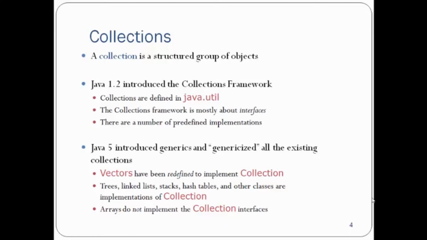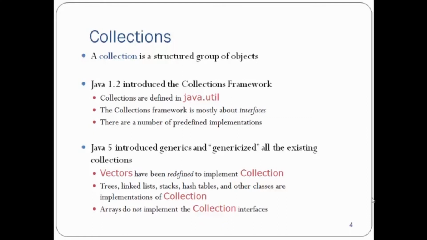So as of now, you can treat it as a structured group of objects. There are a number of objects in a structured way, and that is called a collection. It was introduced in 1.2 and it is defined in the java.util package. Most of the collections framework is about interfaces. The core of the collection framework is built on interfaces, and there are already a number of predefined implementations which you can use for various purposes.